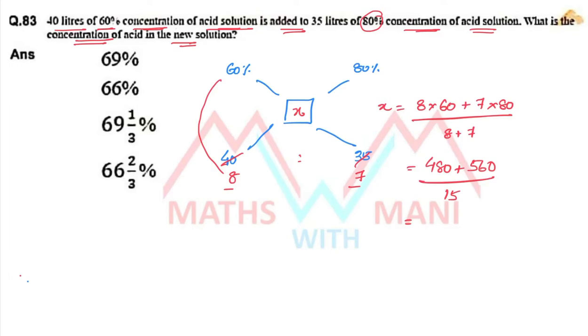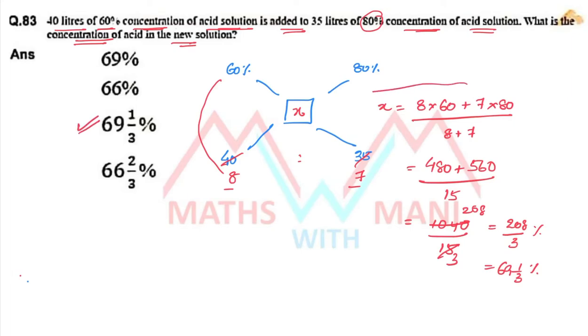480 plus 560, 1040 by 15. So 5 3s, 5 2s, 5 8s. So 208 by 3 percentage, that is how much? 69 1 by 3 percentage. Where is it? Third option.